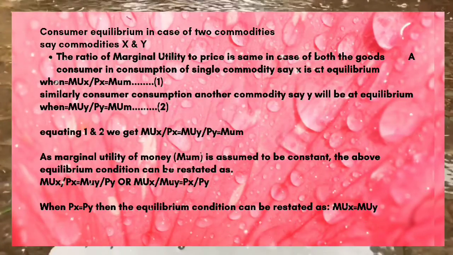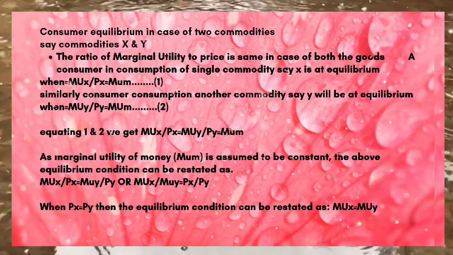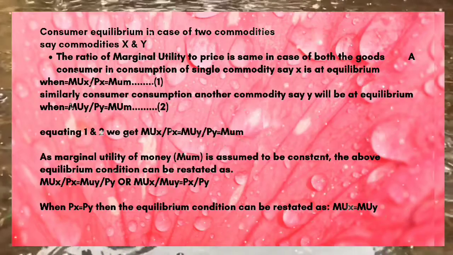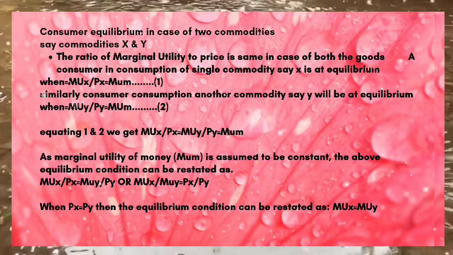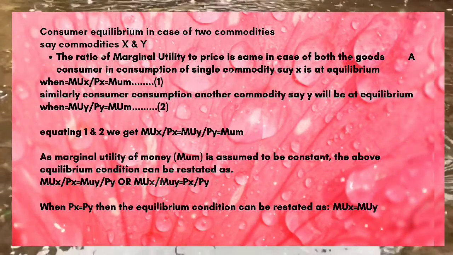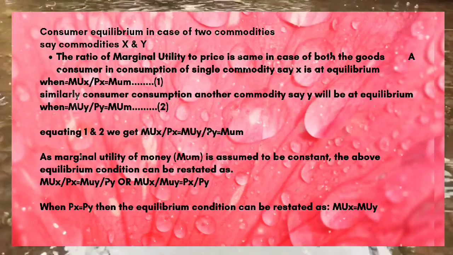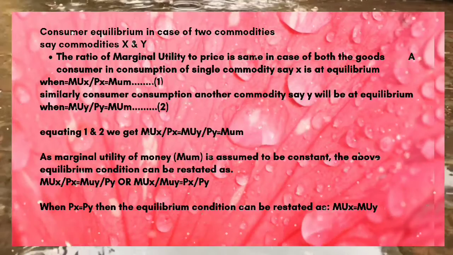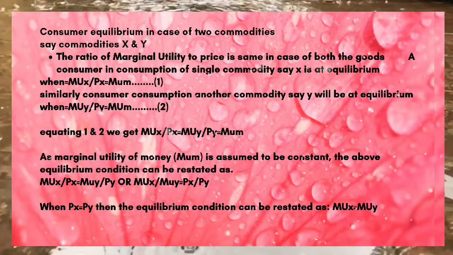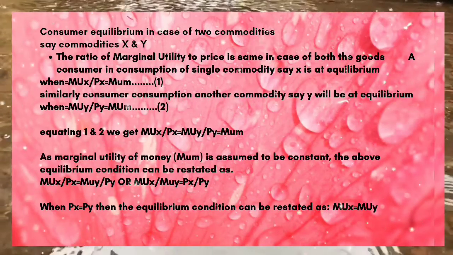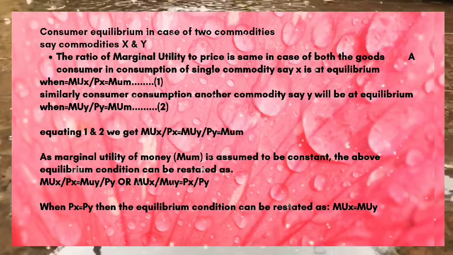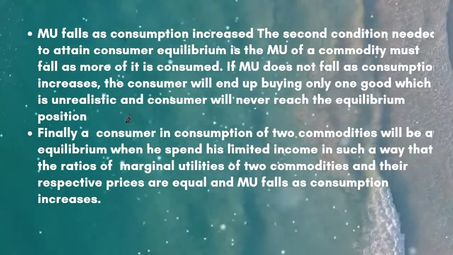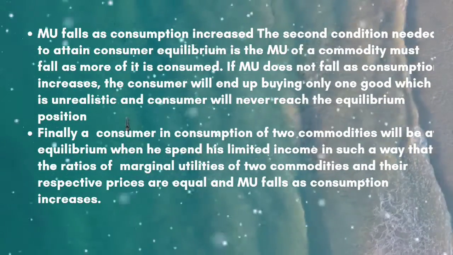So what do equilibrium and consumer together state? Consumer equilibrium means a position where the consumer becomes totally satisfied with what he is consuming at what amount. Stated in a simple way, it is a situation when a consumer is having maximum satisfaction with limited income and has no tendency to change his existing pattern of expenditure. Means at a particular amount of expenditure from his income, whatever the consumer is getting, if he is satisfied, then it is a consumer equilibrium position.